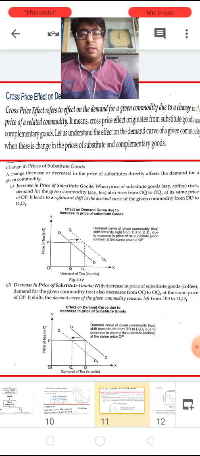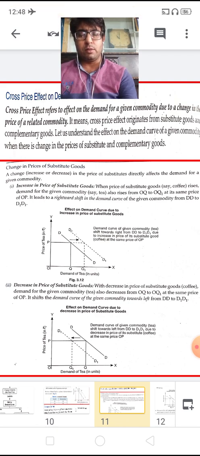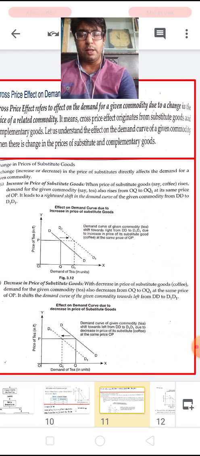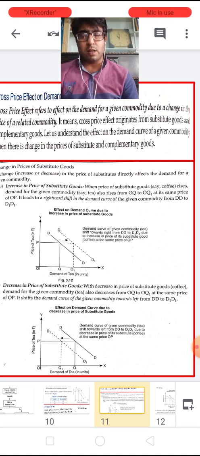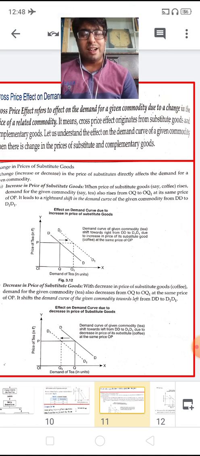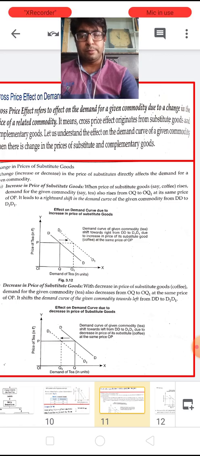With the same price of tea, a customer can have more units of tea. From the diagram you are watching, demand rises from OQ to OQ1 at the same level of price, that is at OP. It leads to a rightward shift of the demand curve of the given commodity from DD to D dash D dash.